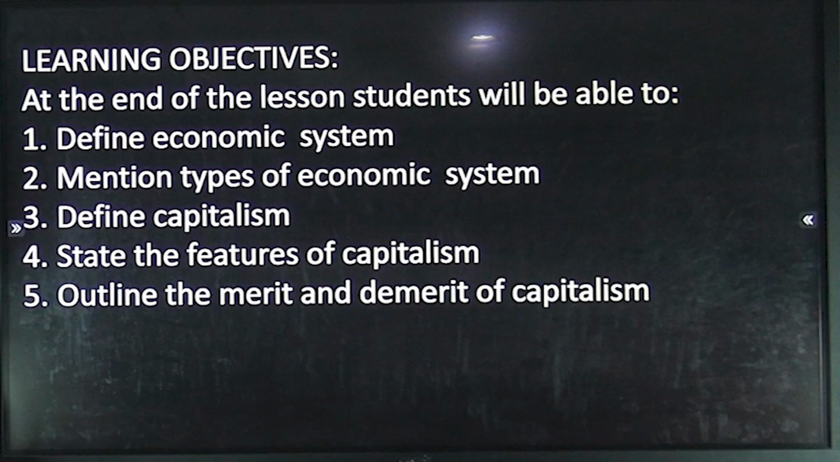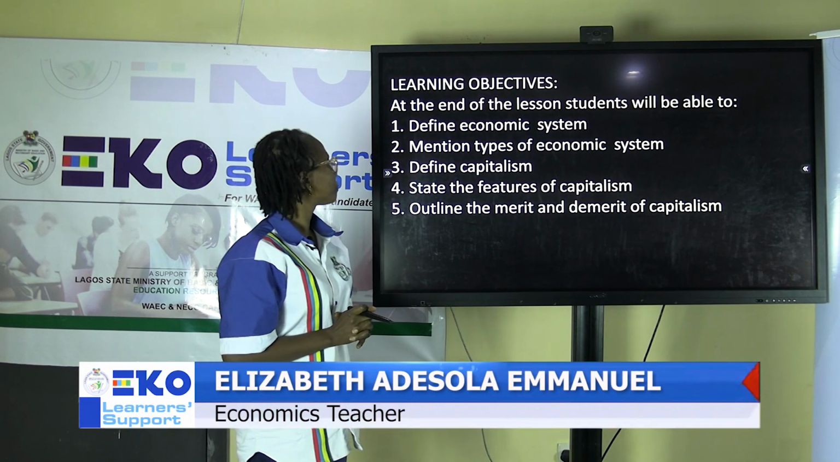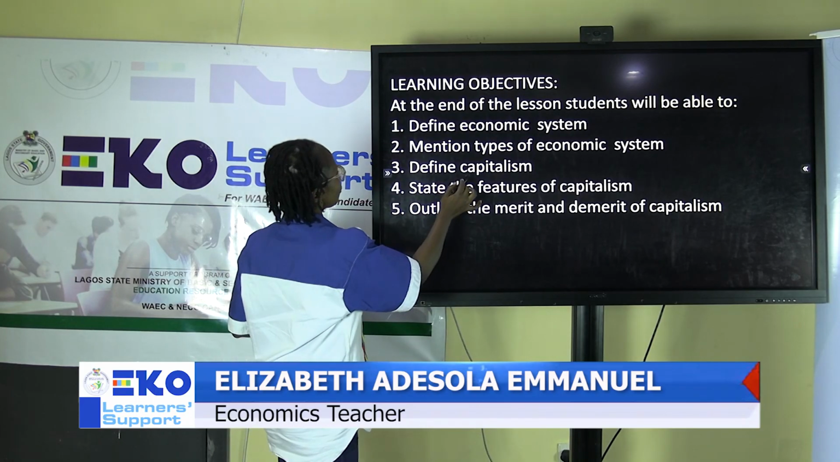Our learning objectives under the topic. At the end of the lesson, students will be able to, number one, define economic system. Number two, mention types of economic system. Number three, define capitalism. Number four, state the features of capitalism. Number five, outline the merits and demerits of capitalism. Let's start with the definition.